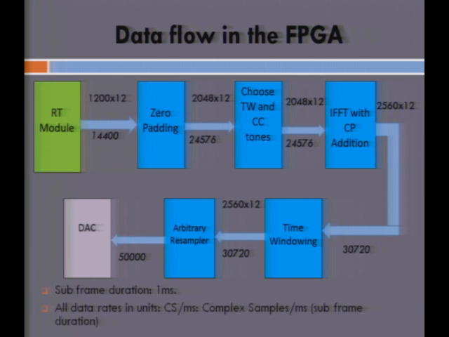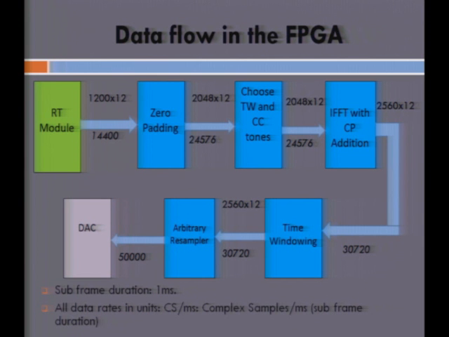The next block is doing the selection for the time windowing and the carrier cancellation that I mentioned during the discussion of the IFFT system. This block is just selecting the requisite tones that are needed for processing the time-windowed and the carrier-cancelled schemes. Again, this block accepts data at a certain rate and outputs at the same rate, because it is not increasing the length of the OFDM symbol in any way.